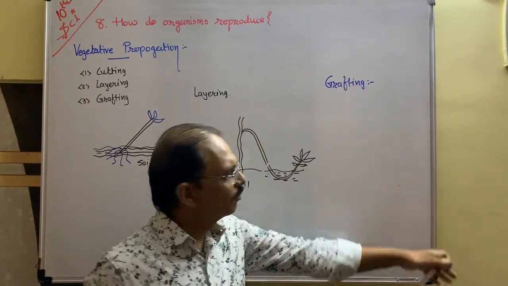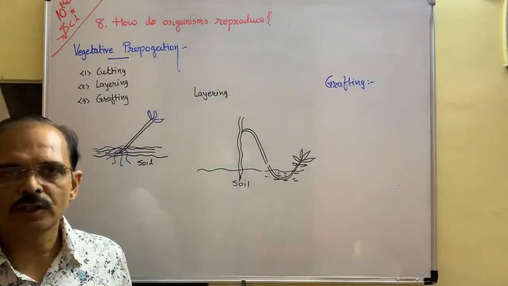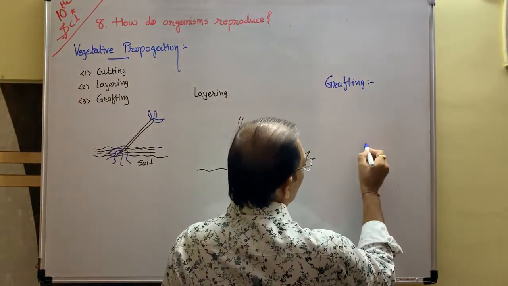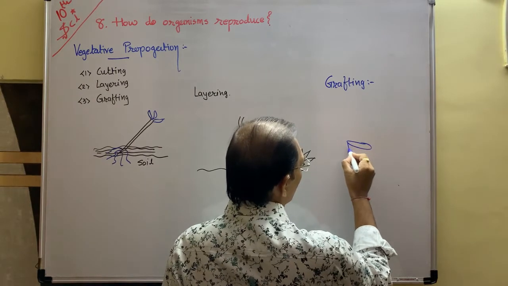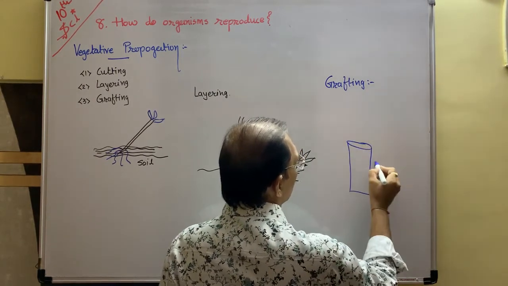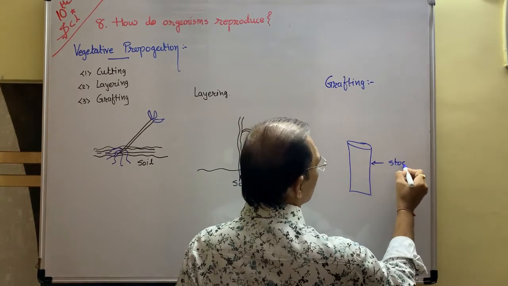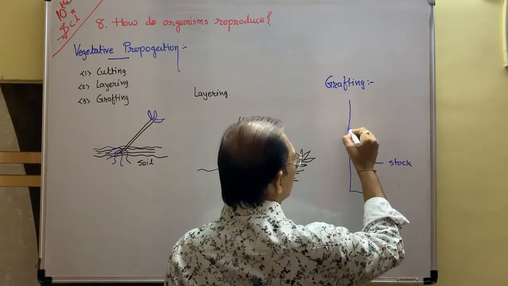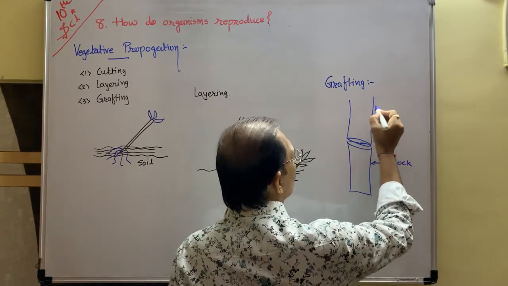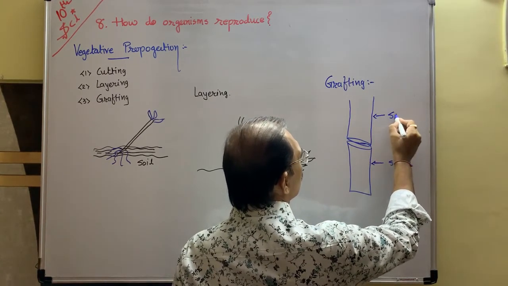Grafting is the best technique of vegetative propagation. Here, suppose this is the main stem, which is known as stalk, and on this main stem another branch is capped. This is known as scion.